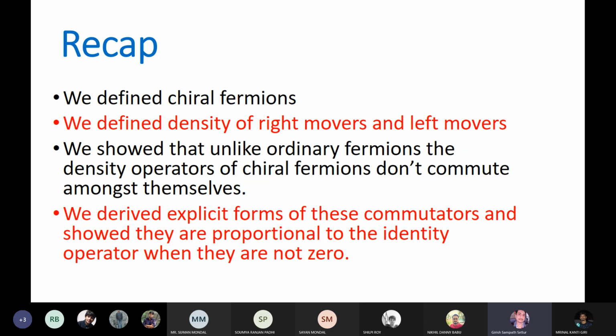So there are two kinds of chiral fermions. One whose energy is in the same direction as p, and another whose energy is in the opposite direction. The energy is proportional to p, the other is proportional to minus p. So if the energy is positive constant into p, it's called right mover. If energy is negative constant into p, it's called left mover. Okay.